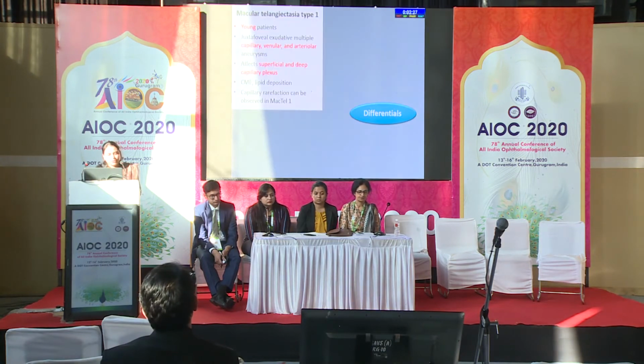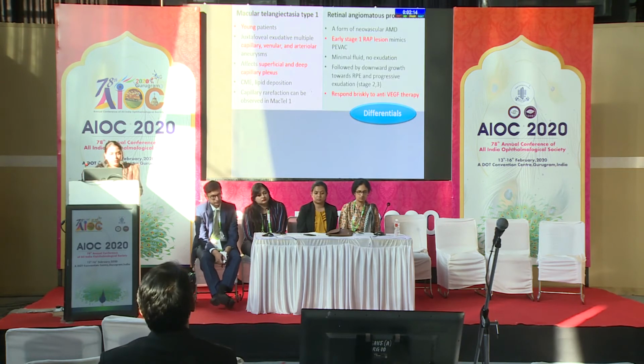So what are the differentials for such a presentation? Our patient is a young patient, so the first differential could have been macular telangiectasia. However, it would have involved capillary, venular and arteriolar circulation. It would involve the superficial and deep plexus, and could be unilateral or bilateral.